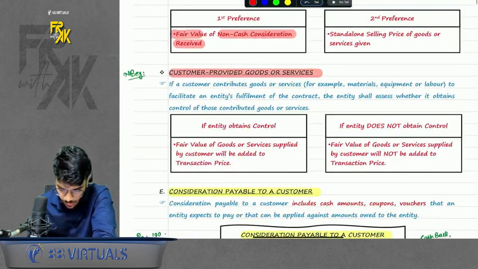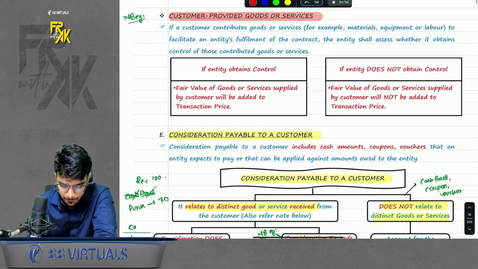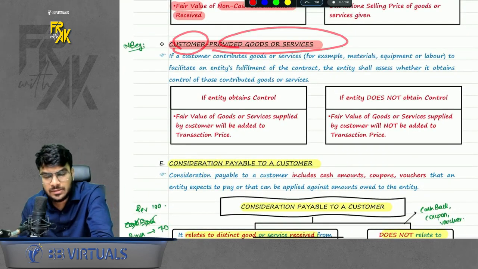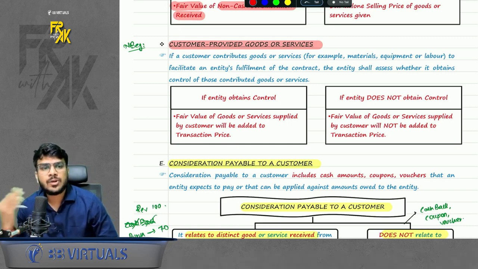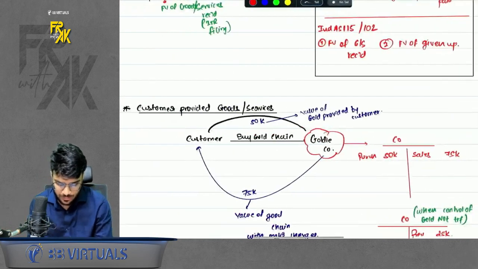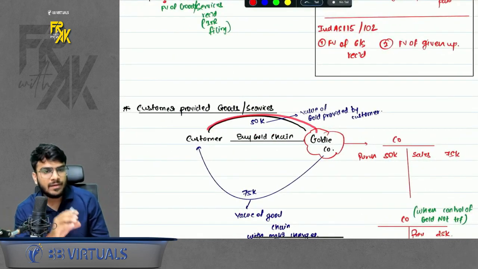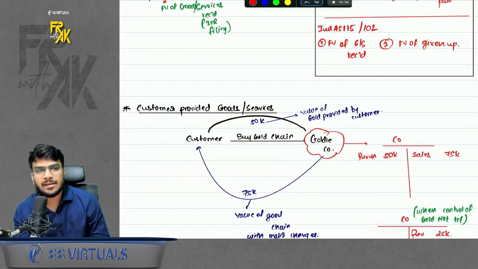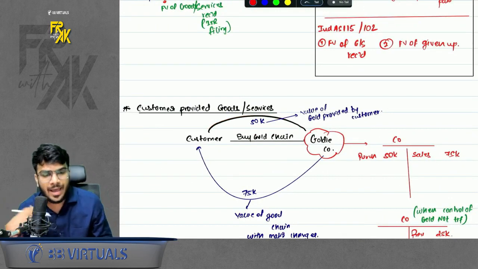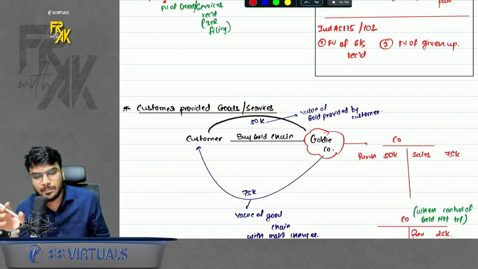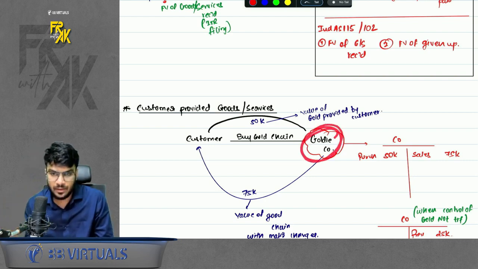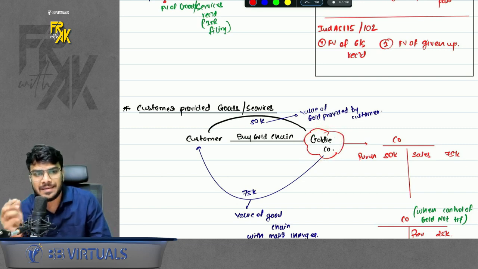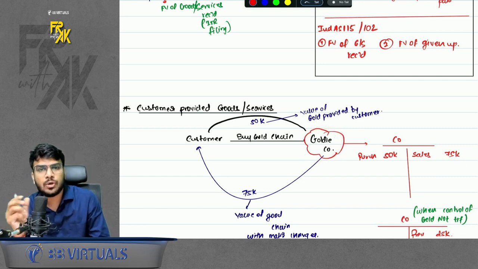Then the next point is customer provided goods or services. What is the meaning of this? Sometimes the customer itself provides the raw material so that the company can give the services. For example, I have some gold. I deliver my gold to the company and ask the company to make a gold chain out of it. So I am providing the raw material, and the company is delivering the gold chain. How should this company book the revenue? Should it book the revenue only for the making charges, or on gross basis?